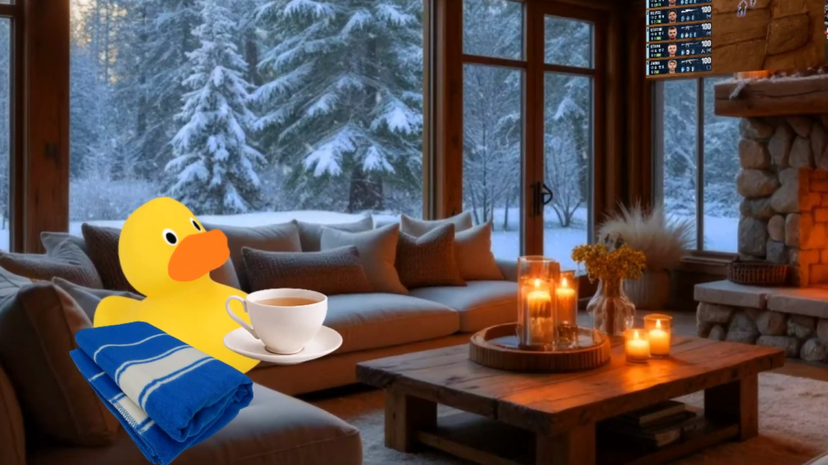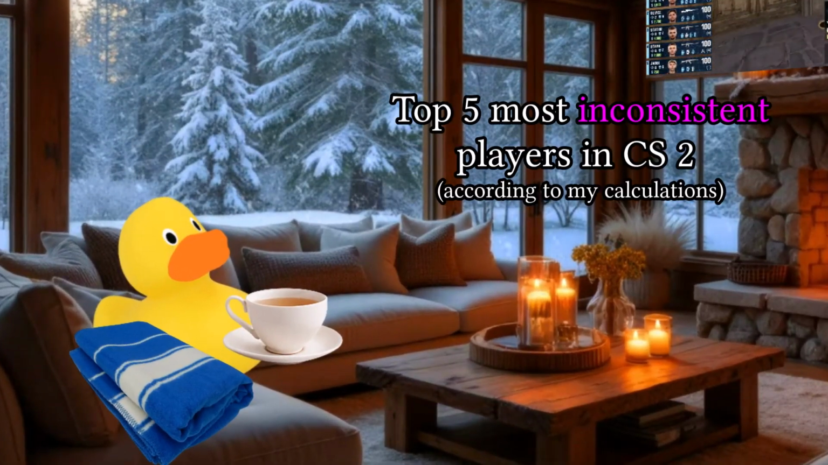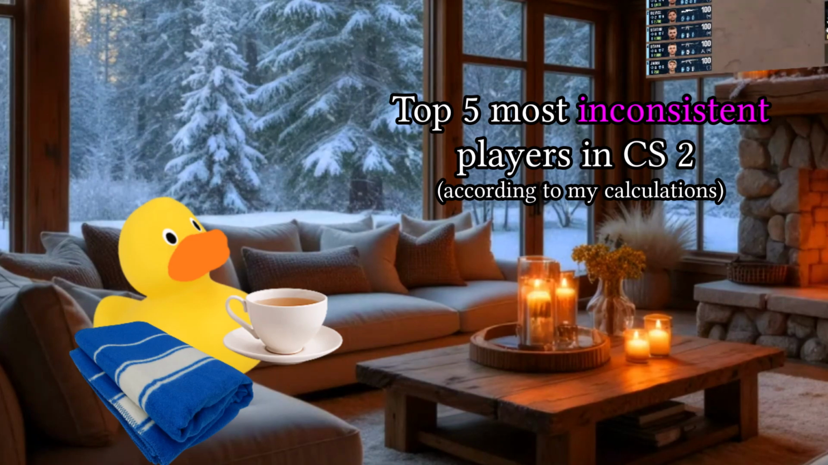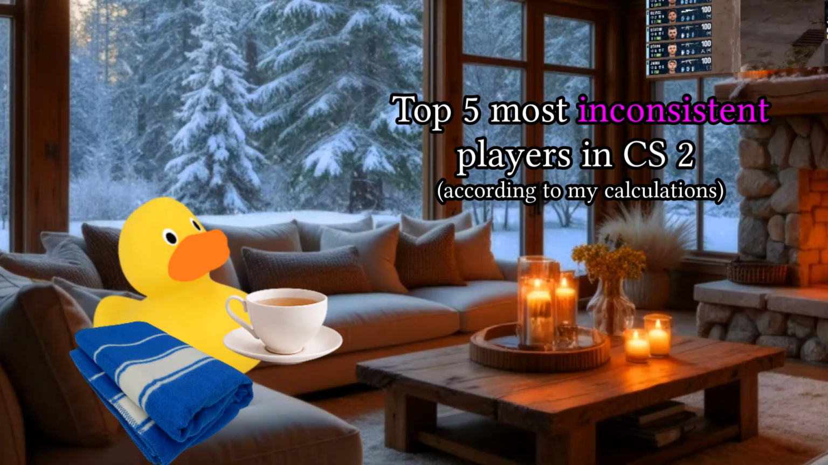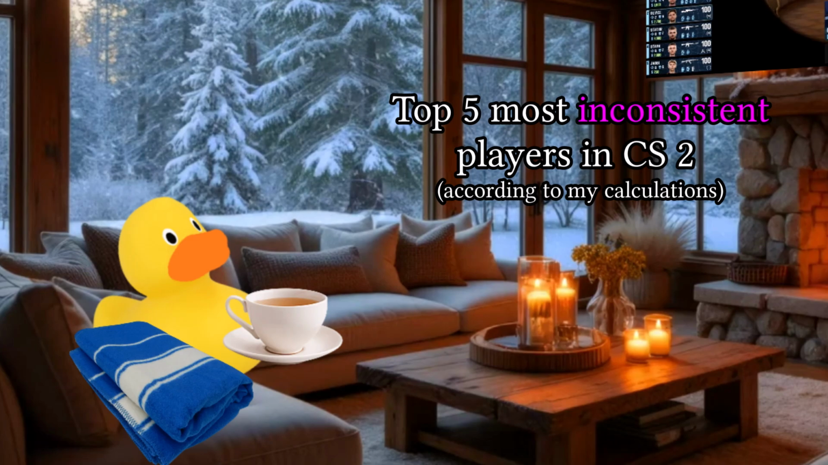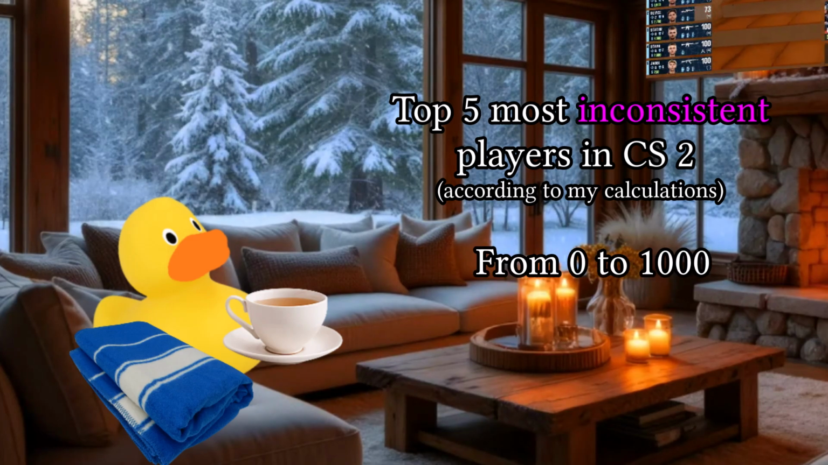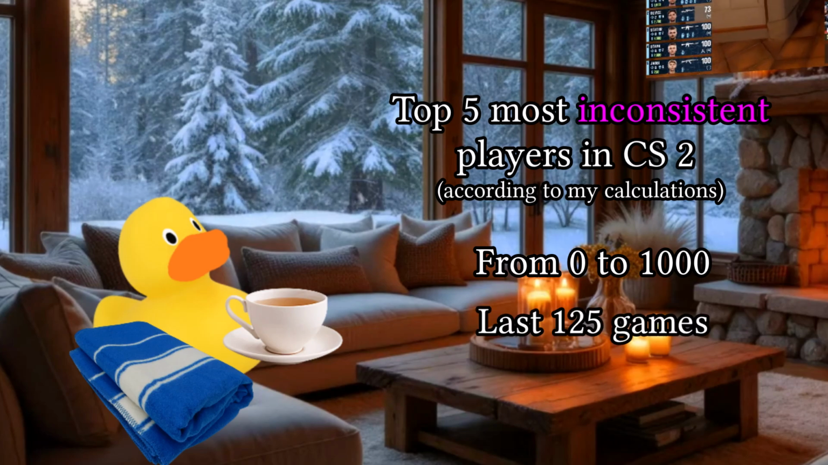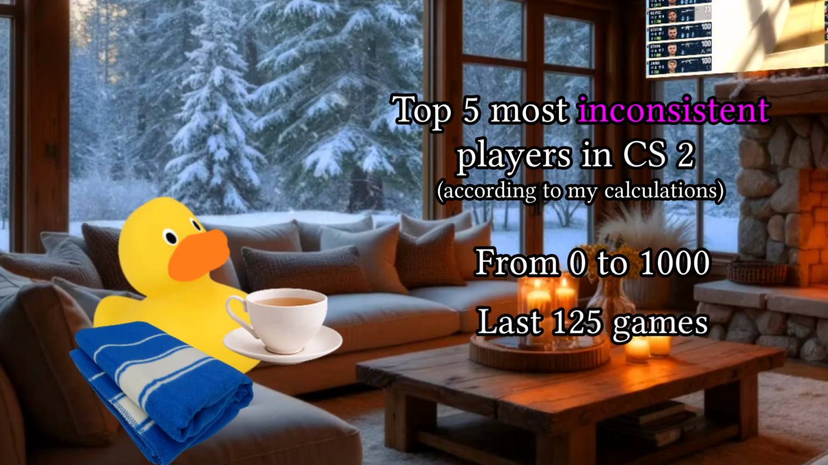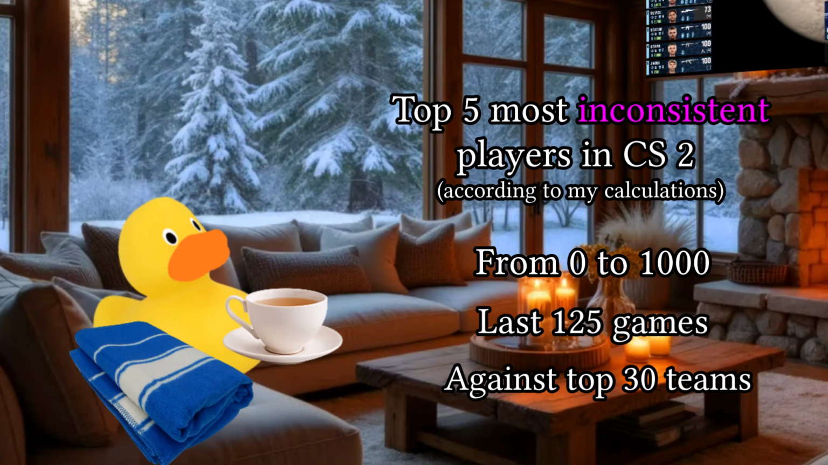So, let's begin. I'll list now the top 5 most inconsistent CS2 professional players, according to the Adjusted Inconsistency Index. Remember, the index goes from 0 to 1000, and all the calculations are made based on the last 125 matches played in the highest level of CS2, the Tier S.